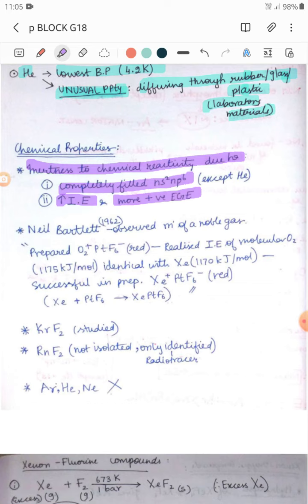The inertness to chemical reactivity is due to reasons: completely filled ns2 np6 configuration, except helium. Very important point: except helium, all other noble gases. And very high ionization enthalpy, and more positive electron gain enthalpy.